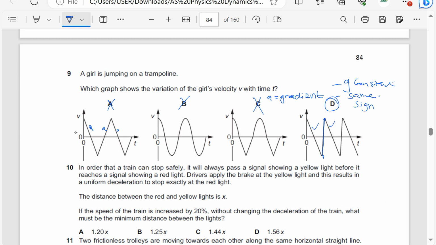But this line is parallel to this one, which is parallel to this one, which means the sign of the acceleration is the same. Because when you jump up and down, the acceleration continues to point downwards. So it is negative throughout. The gradients here are negative, so the answer is going to be D. The gradient should be constant and have the same sign. Here the gradient is negative, here it is positive, while here the gradient is negative throughout. So the answer is D.